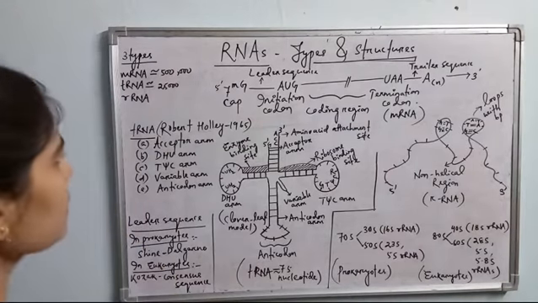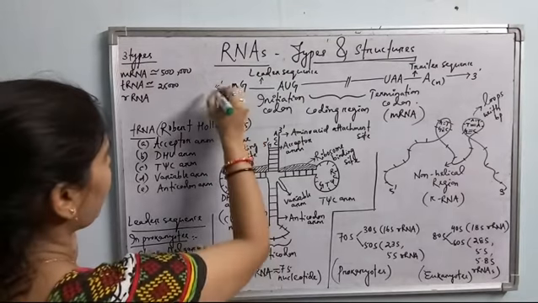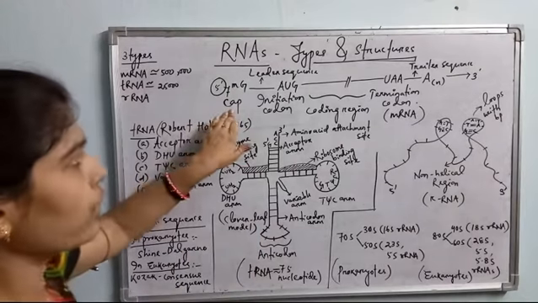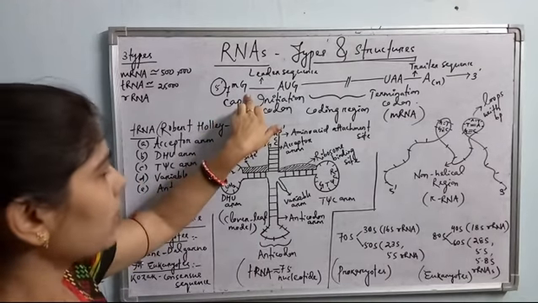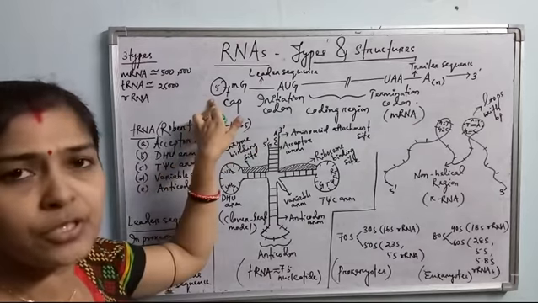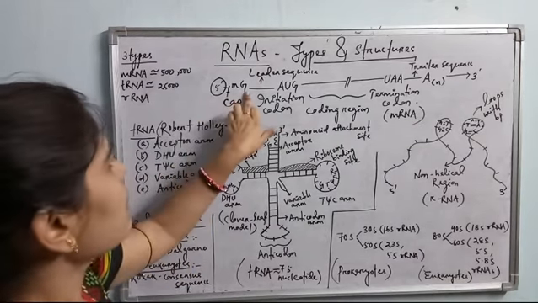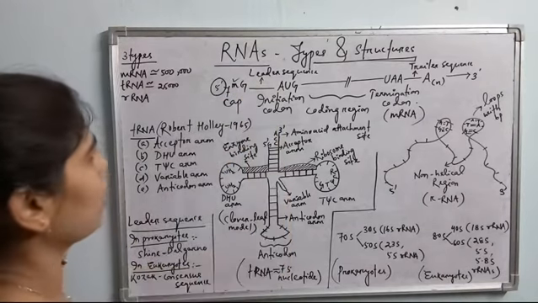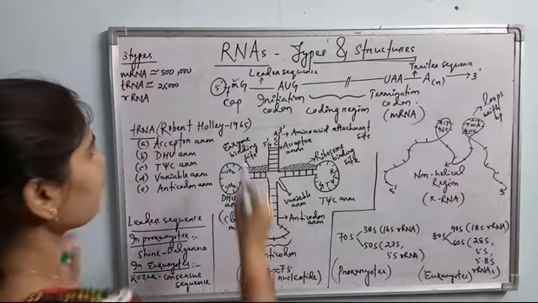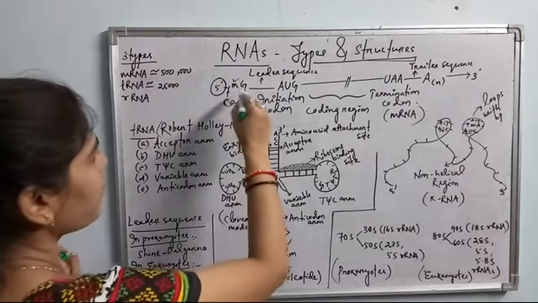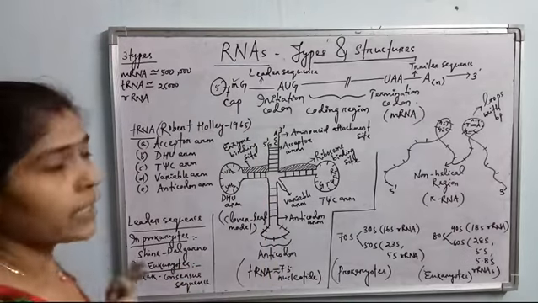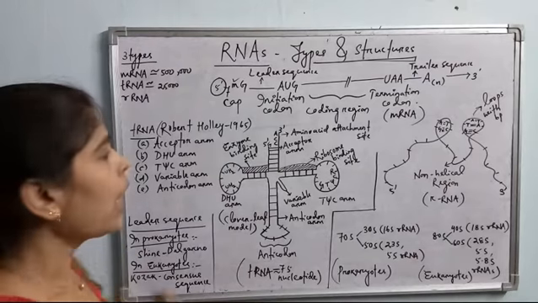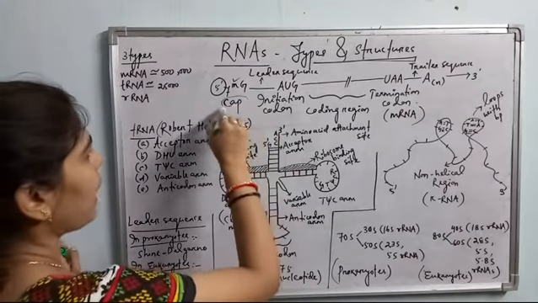This is the 5' end of the mRNA molecule, and at the 5' end, capping is done. Capping means a guanine nucleotide is linked to the 5' end of all heterogeneous nuclear RNAs. This guanine is methylated at the 7th position, so I have written here 7mG, or m7G. This methylated guanine residue protects the mRNA from RNase enzyme activities, and it is considered the cap of mRNA.